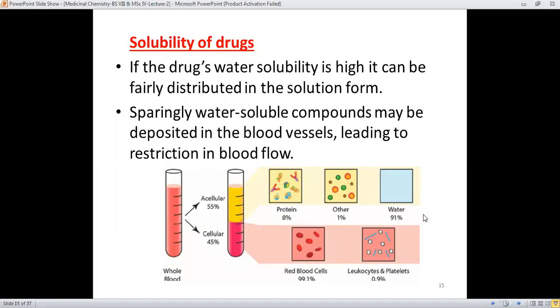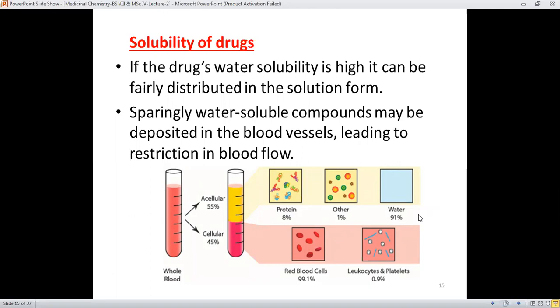The acellular part consists of proteins and some other plasma substances, and water in a very high percentage, 91%.